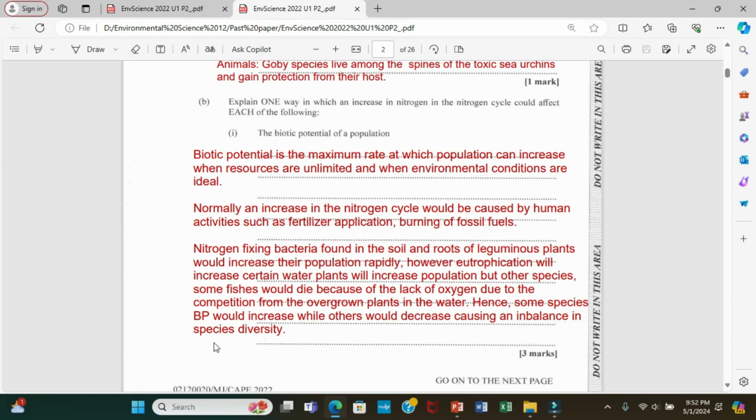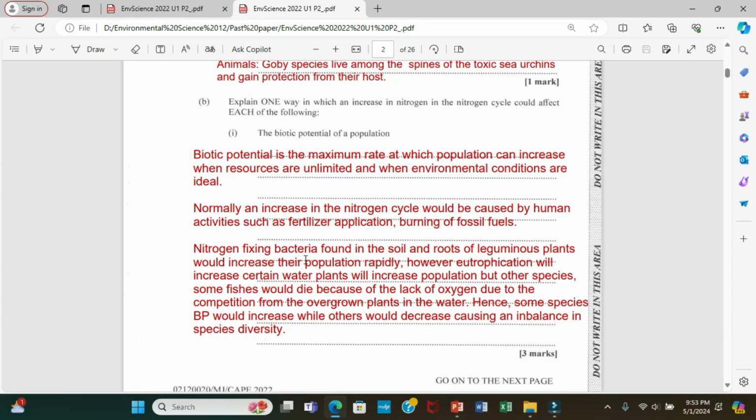So when species diversity is even, the environment is more stable. But let's just assess the answer a little bit more. So what we're saying, guys, in the nitrogen cycle, of course, there are microbes in the soil that help with the nitrogen cycle, right? So if there's an increase in nitrogen in the nitrogen cycle, of course, there will be an increase in some bacteria in the soil that function to convert this nitrogen. One example is the nitrogen fixing bacteria.